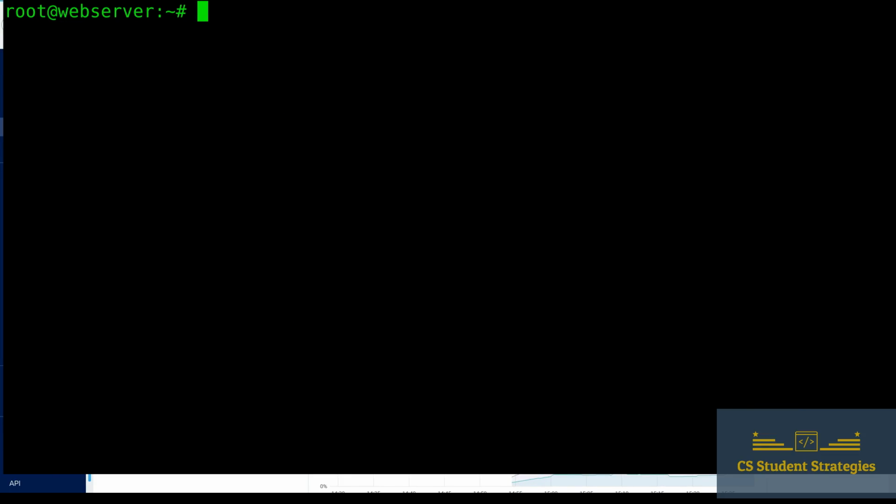All right, so now that we have our SSH configured, in order to allow our other user in, we need to actually add an SSH key for them as well, because right now we only have an SSH key for our root user, which we won't be able to log in with.